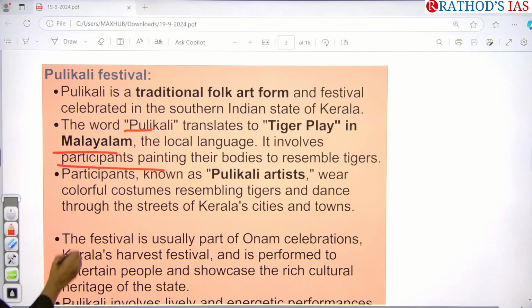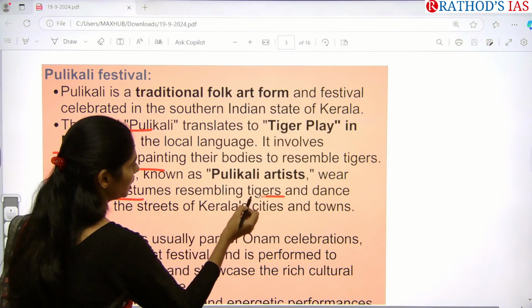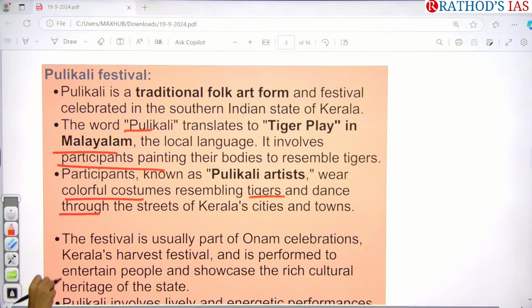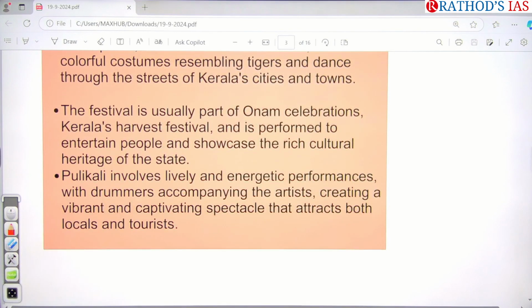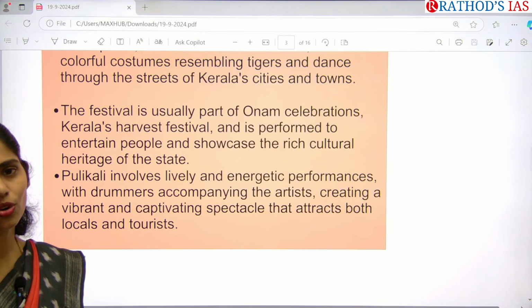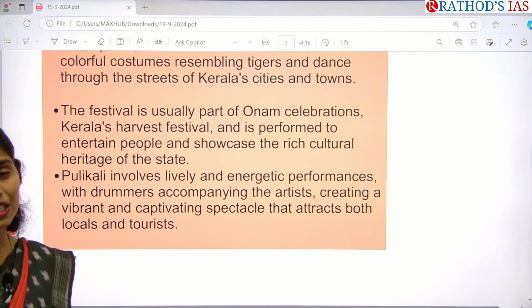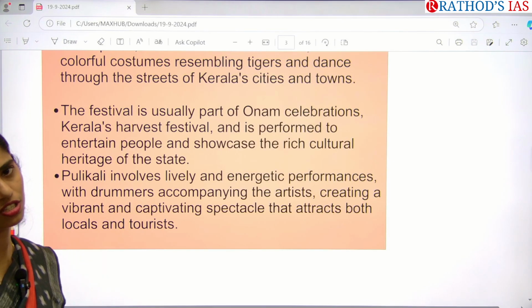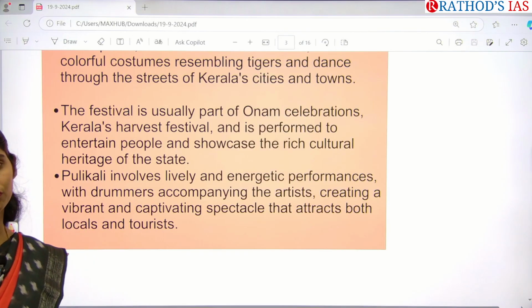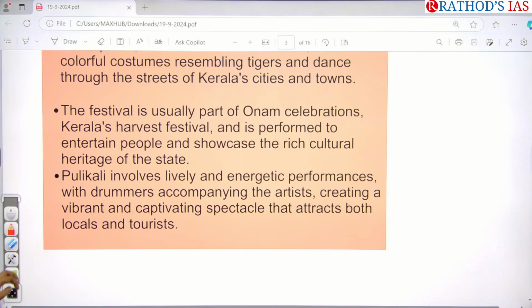They wear colorful costumes resembling tigers and dance through the streets of Kerala cities as well as towns. They do this festival as a part of Onam celebrations. As I said, Onam is celebrated for 10 days and it is one of the three major festivals of Kerala, and it is a harvest festival. So as part of this festival, they do this dance.